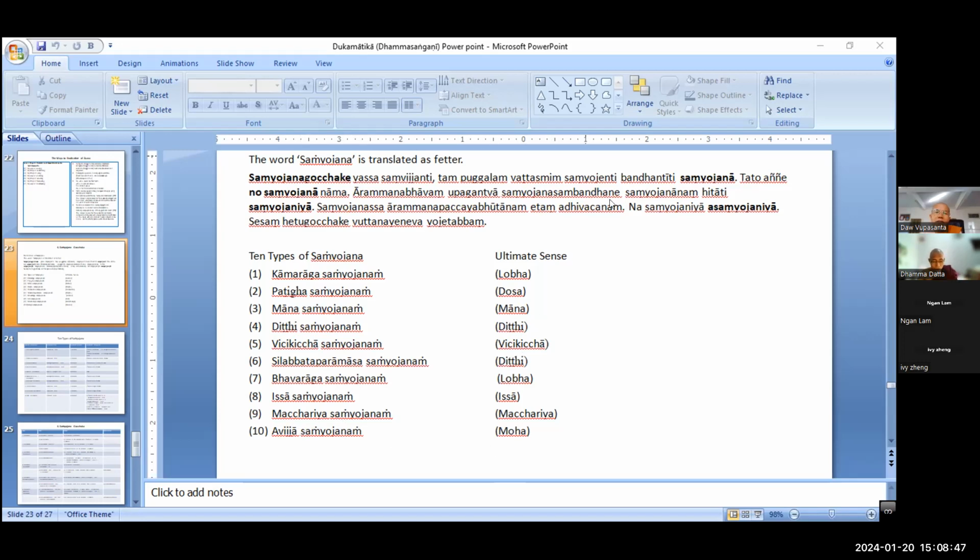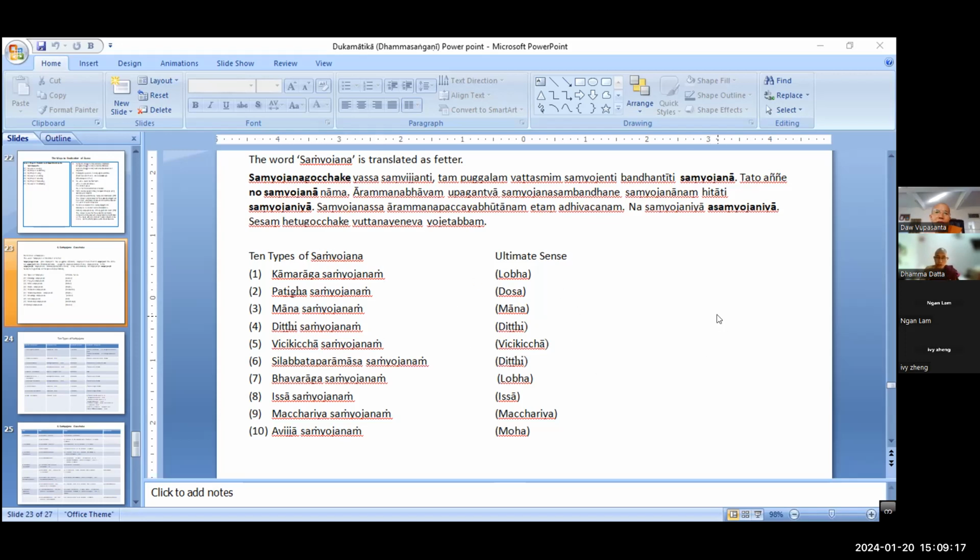So in the ultimate sense, how many cetasikas are represented by the 10 samyojana? Lobha, dosa, mana, ditthi, vicikiccha, issa, macchariya, moha. Altogether 8, right? 8 cetasikas are represented by the 10 kinds of samyojana.